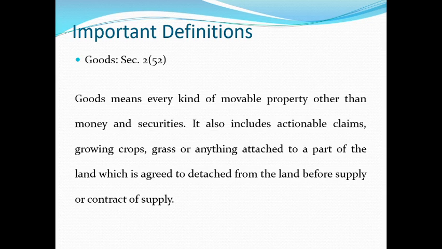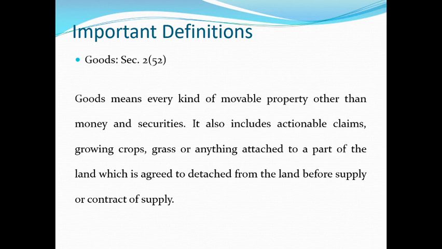Before moving into the supply, just for recapitulation, we will see 3 or 4 definitions. What is goods? Section 2 subsection 52 defines, it means every kind of movable property. It includes all movable property other than money and securities. I think we discussed in the earlier lecture what is actionable claims. It also includes actionable claims, growing crops, grass or anything attached to the part of the land which is agreed to be severed or separated from the land before supply or contract of supply.